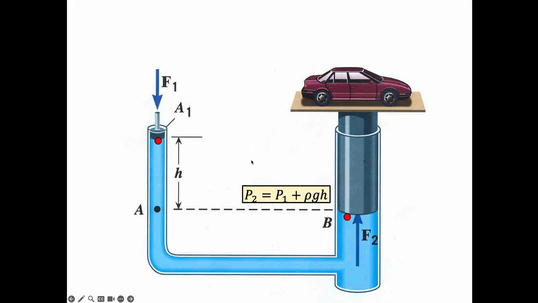Now, just looking at this diagram, if these are my starting points, point 1 and point 2, here's this beautiful pressure formula that we developed in class a couple days ago. Without pushing on anything, the pressure at position 2 is going to be equal to the pressure at position 1 plus rho g h, and here's the h. So the pressure here is already higher than this because it's deeper in the fluid.